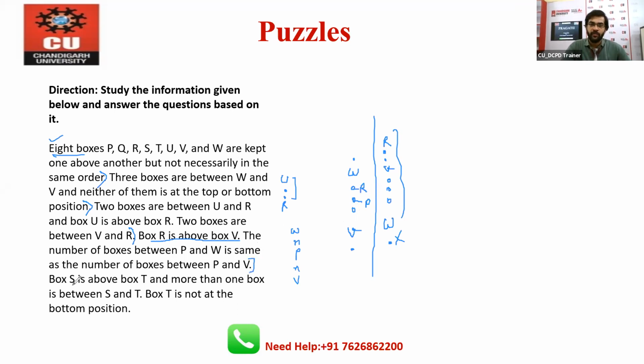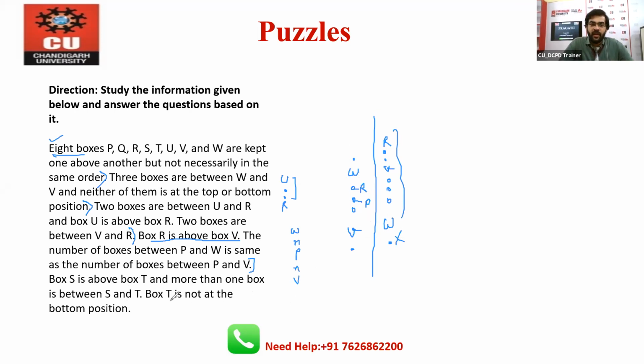Now after this, box S is above box T, and more than one box is between S and T. Now you can say that if we have 1, 2, 3, 4, 5, 6, 7, right now we don't know where the 8th one will come. It can come here also, and it can come here also.